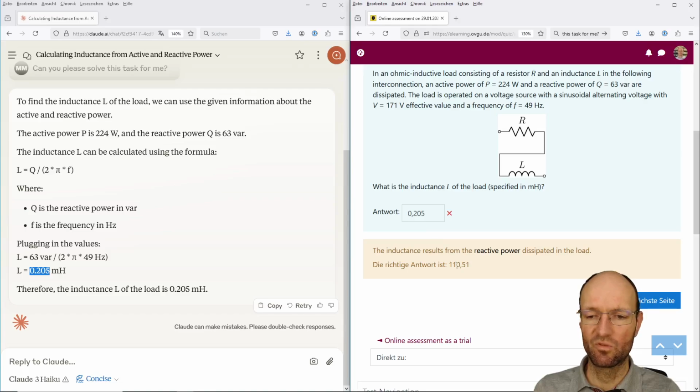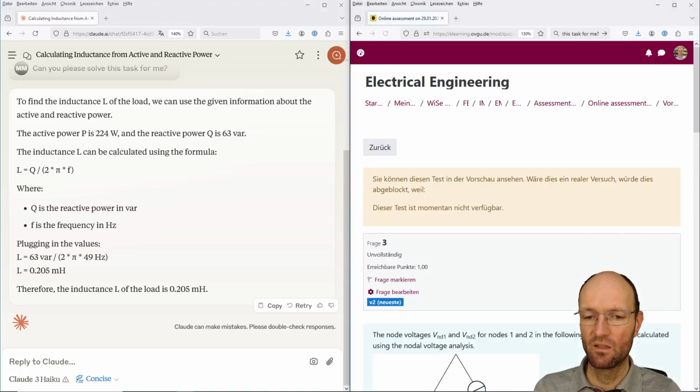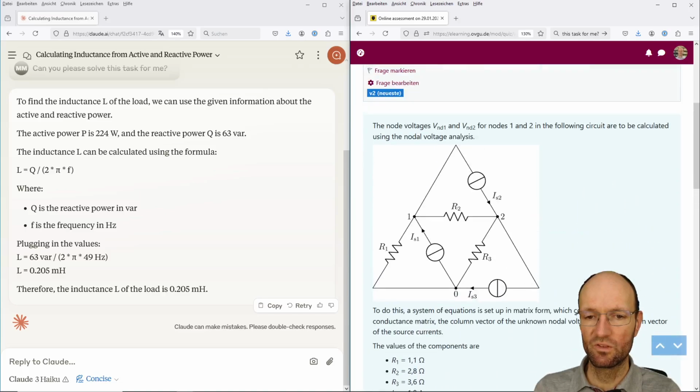Yeah, and it's something else. So no, it would have the right order of magnitude if it would be in Henry, but in millihenry it's just way too small. Okay, so that's unfortunately not correct. So we continue with the next question.